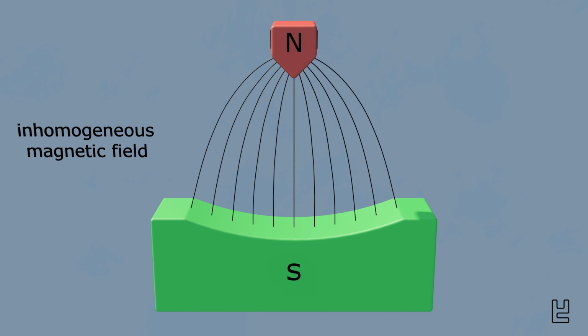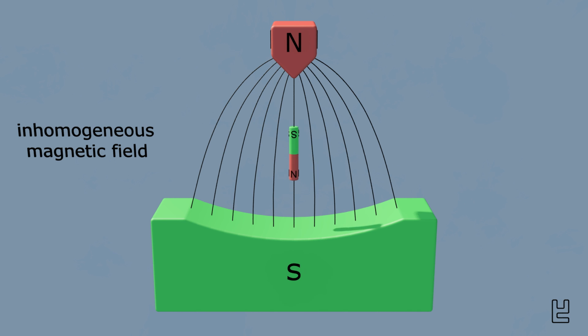It is called inhomogeneous because it does not have the same strength everywhere. In this case, the inhomogeneity arises from the shape of the pole shoes between which the magnetic field is formed. In our example here, the field lines at the North Pole lie closer together than the field lines near the South Pole. In contrast to a homogeneous magnetic field, the force on a bar magnet in this magnetic field is now greater at the North Pole than at the South Pole.